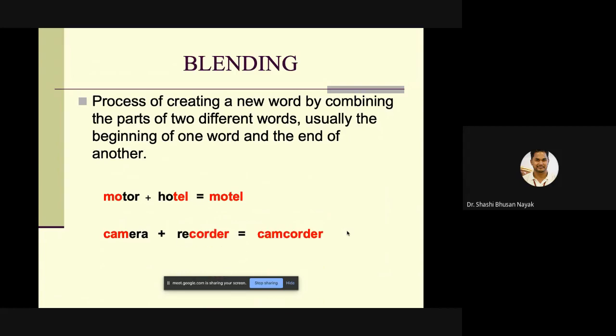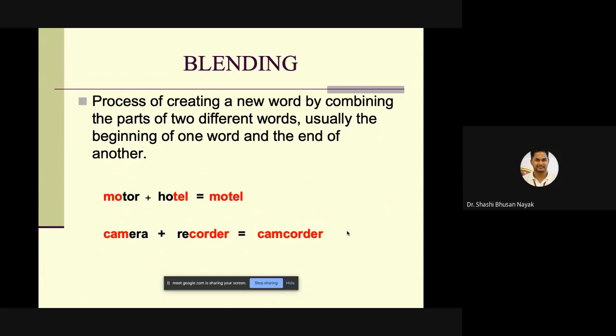Like in India, you do not find this concept of motel, but in the US you find motel. There is hotel, there is also help and assistance in terms of your motor cars. It is motor plus hotel, motel, then camera plus recorder, camcorder. Okay, you have been using this.